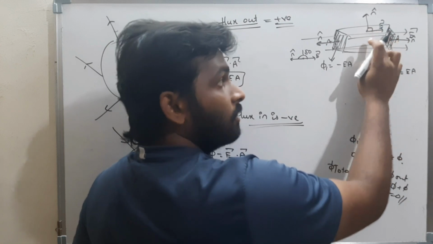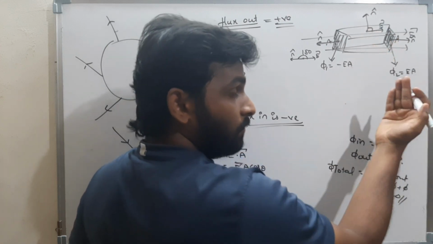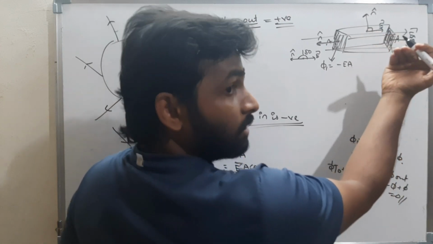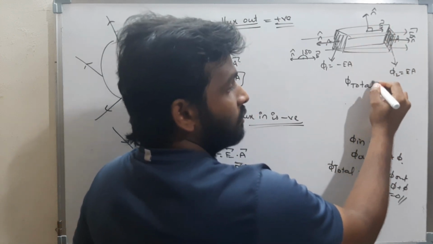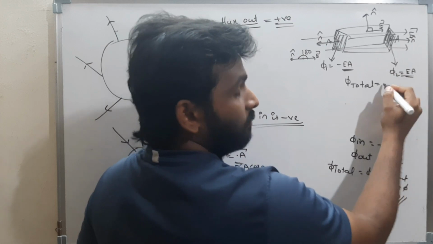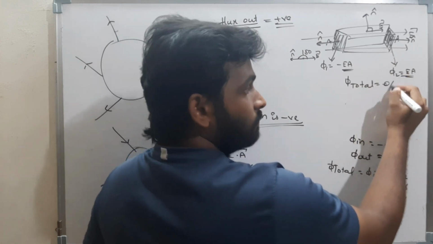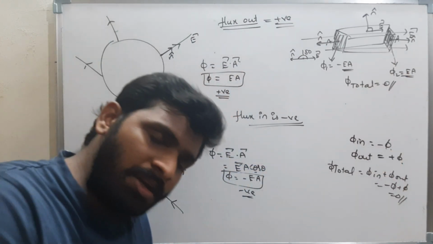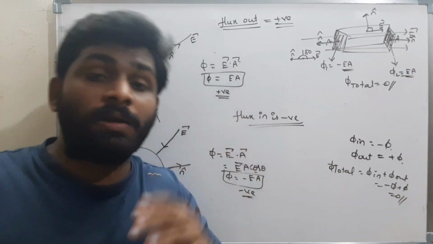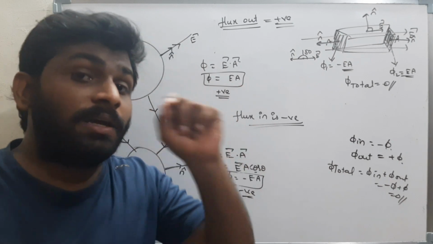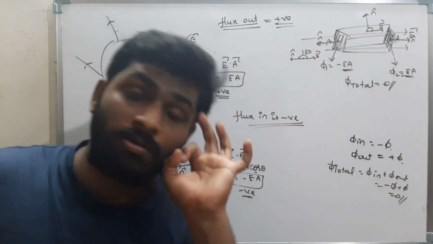Therefore, flux is 0. For the bottom surface, flux is 0. On the back surface, the flux is 0. Therefore, the total flux is minus EA plus EA, which is 0. Therefore, whenever I place any type of closed body in a uniform electric field, or it may be a non-uniform electric field, the total flux associated with the body is 0.